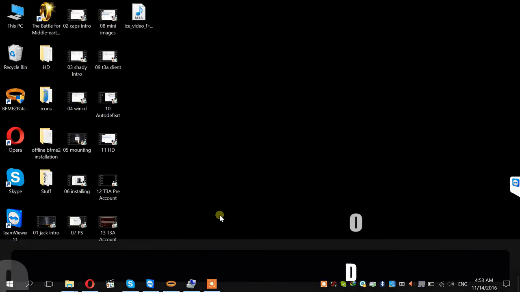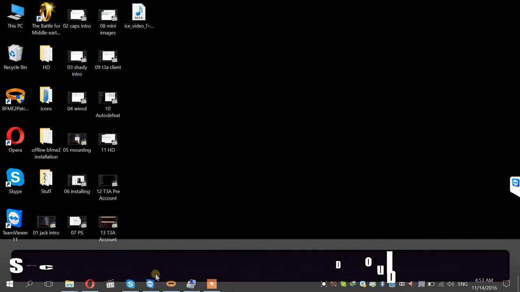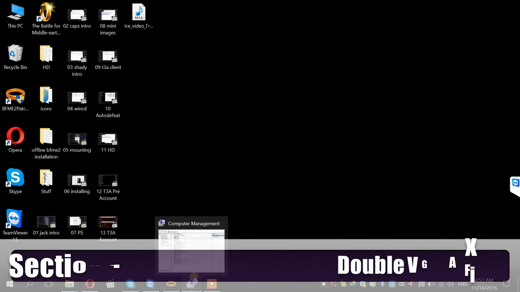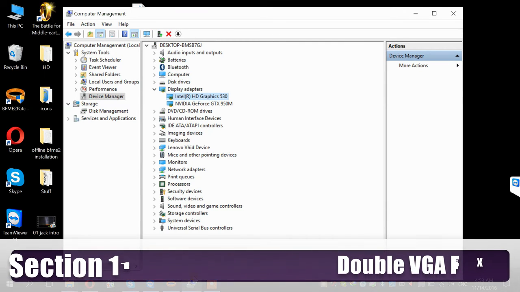The thing that we find people run into is graphic cards. So one thing is sometimes a computer can have two graphic cards. If you go into your device manager and then display adapters, you'll sometimes notice there's either one or there could be two. It really all depends on your computer.